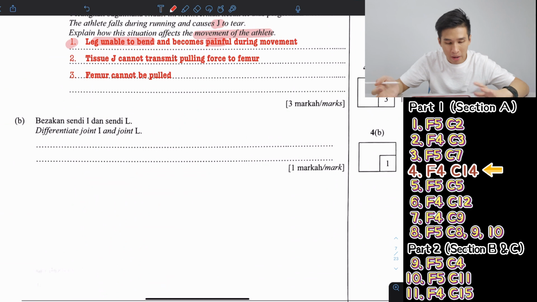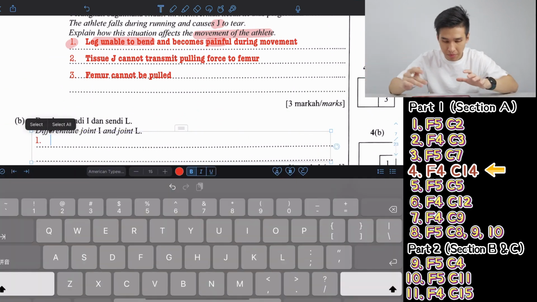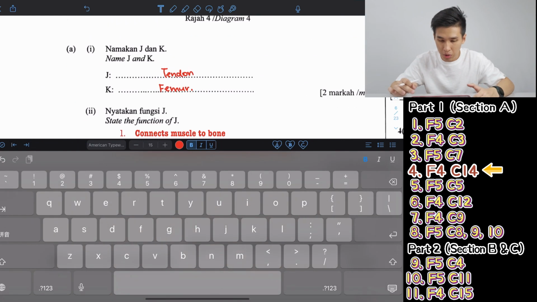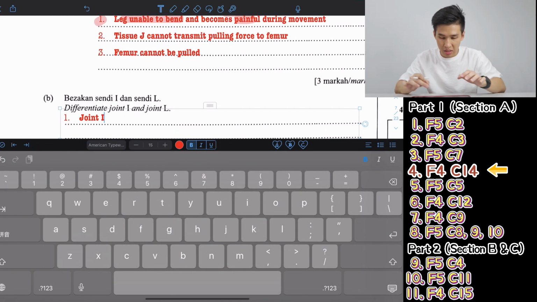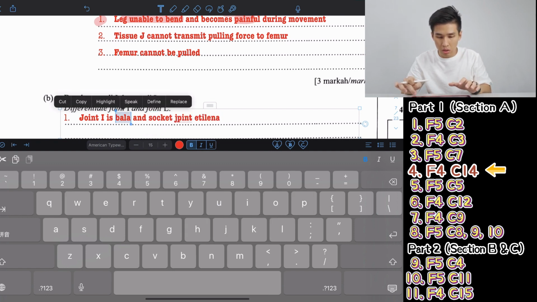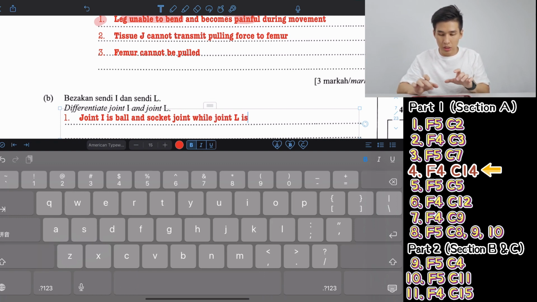So for this one mark only, you can just name the joint. Okay, so you can say joint I is ball and socket. Joint L is hinge.